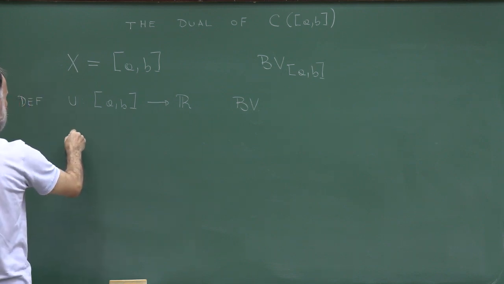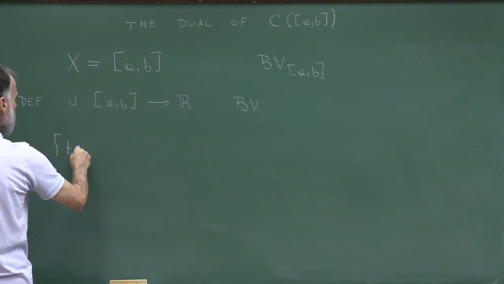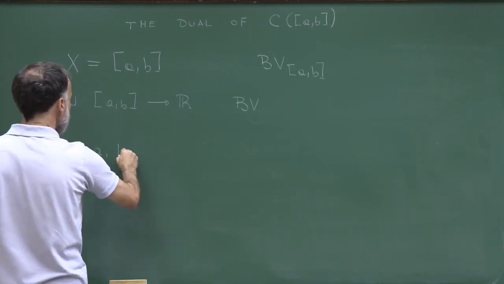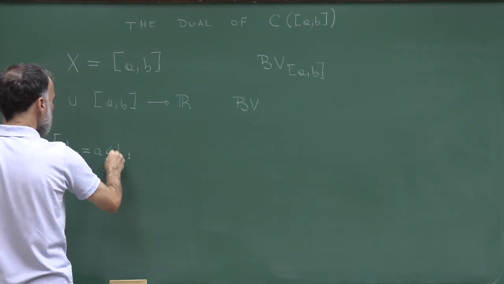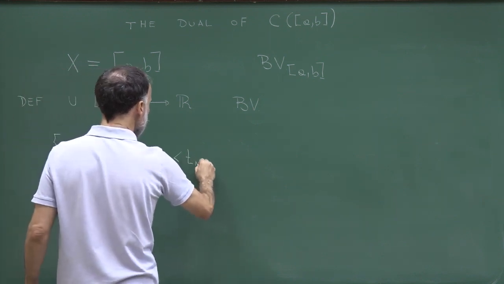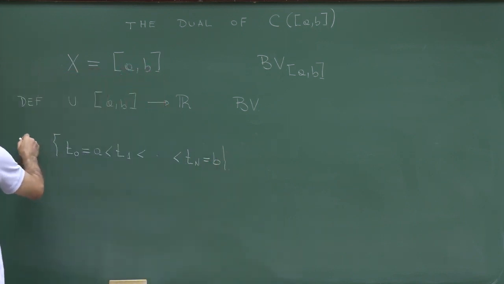Let me take a partition of the interval [a,b]. So t_0 will be a, this is smaller than t_1, up to smaller than t_n, which is equal to b. So this is a partition. Let me call this partition pi.